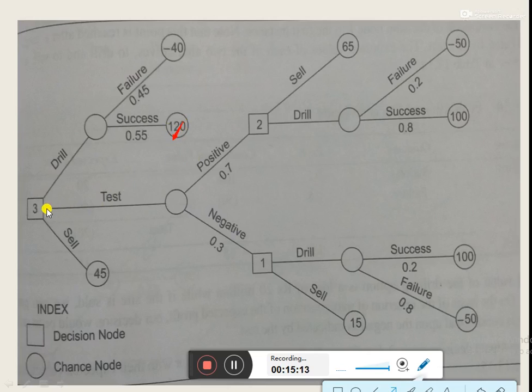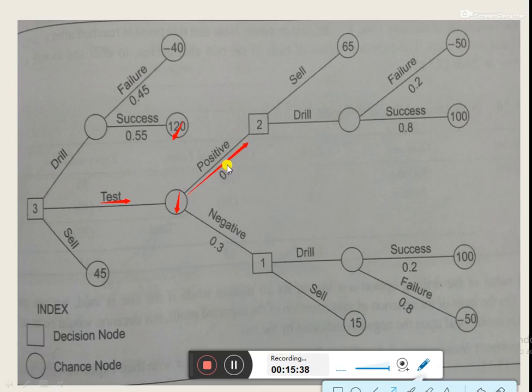Similarly, the second option available with the company is testing. The company may start with testing. If the company tests before doing drilling, then there can be two outcomes which are represented at this node. There can be positive outcomes of the testing.